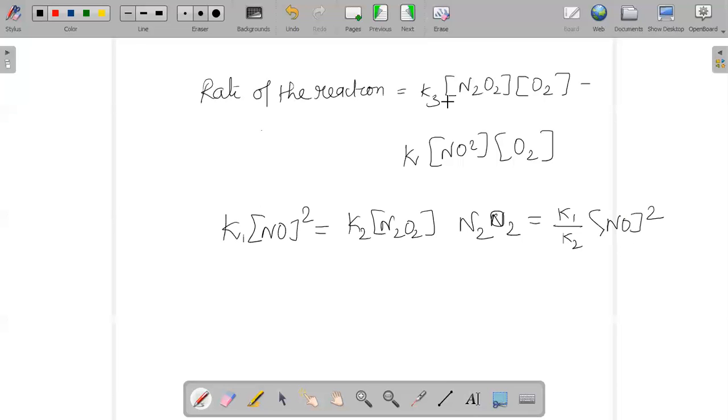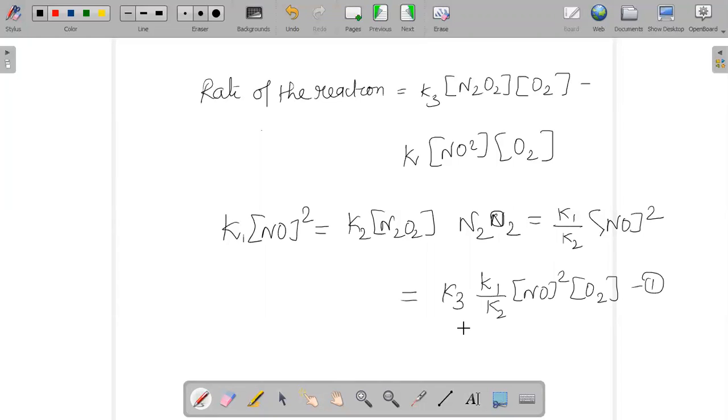So when we substitute here in place of N2O2, you will get K3 into K1 by K2 into NO square, and then of course we have O2. So let us mark this as your 1,